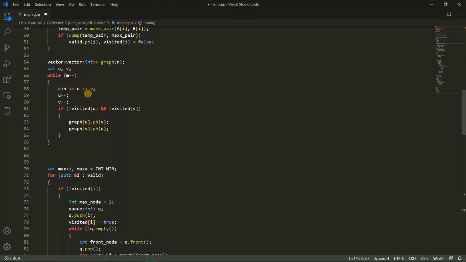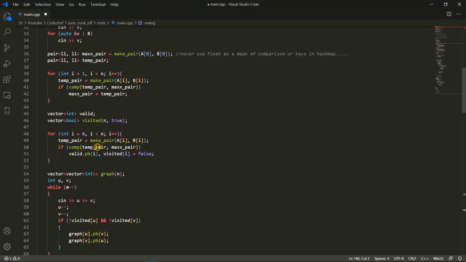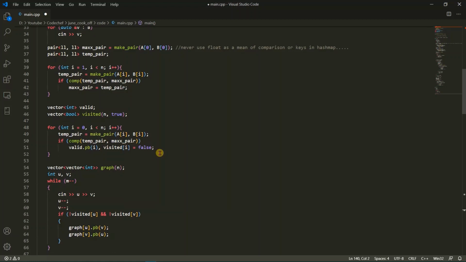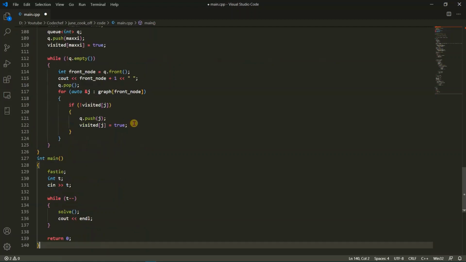After that, we need to check whether U and V are marked as false in the visited vector, because in this for loop, while we are pushing back I, we are also marking visited of I as false. As we initialized the visited vector with value true, the rest except those valid provinces should be marked as true.